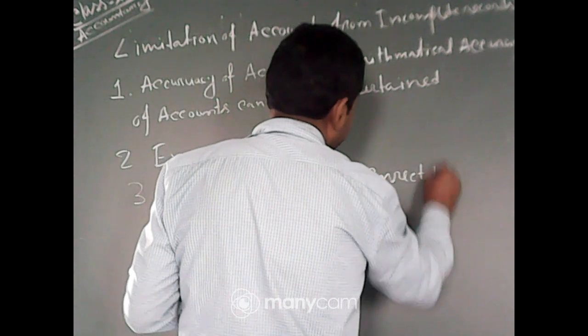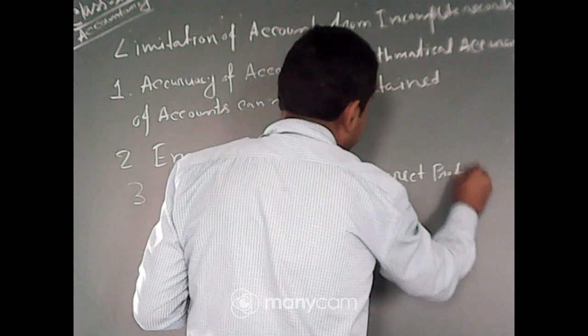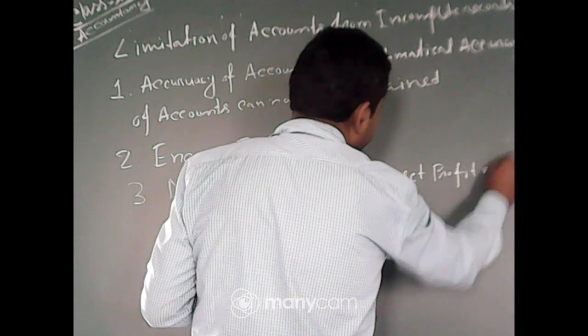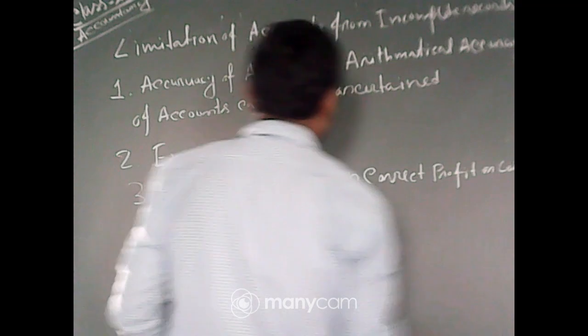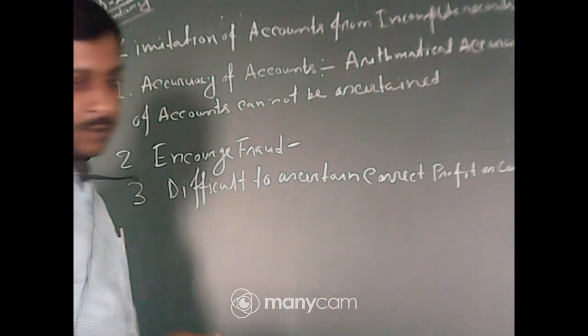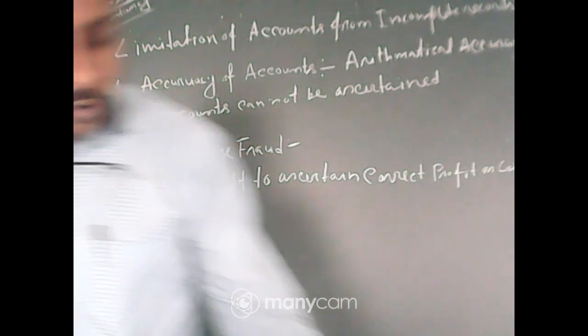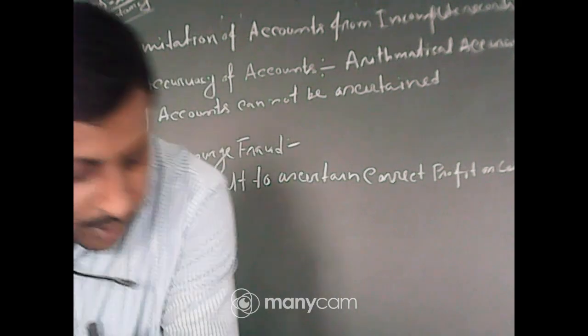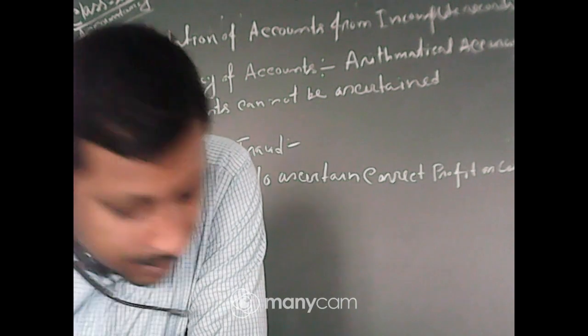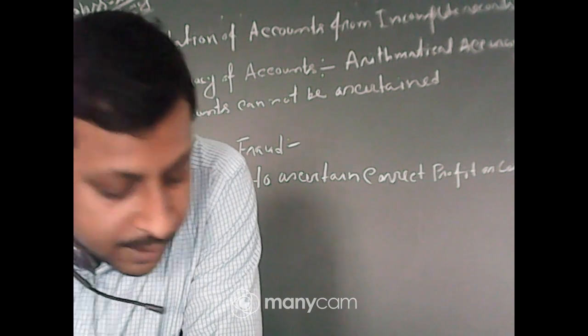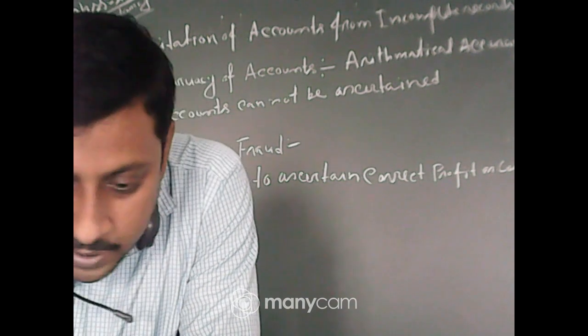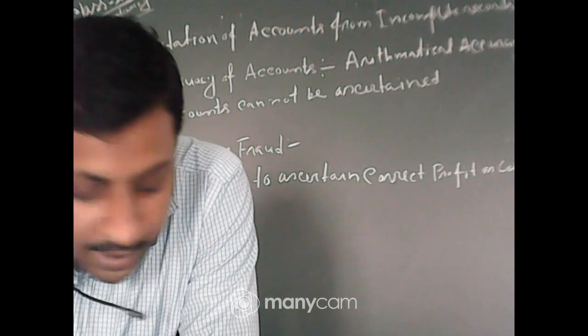As the figures are not recorded, but based on some assumption, it is very difficult naturally to ascertain the correct profit or loss, as the figure is not right.